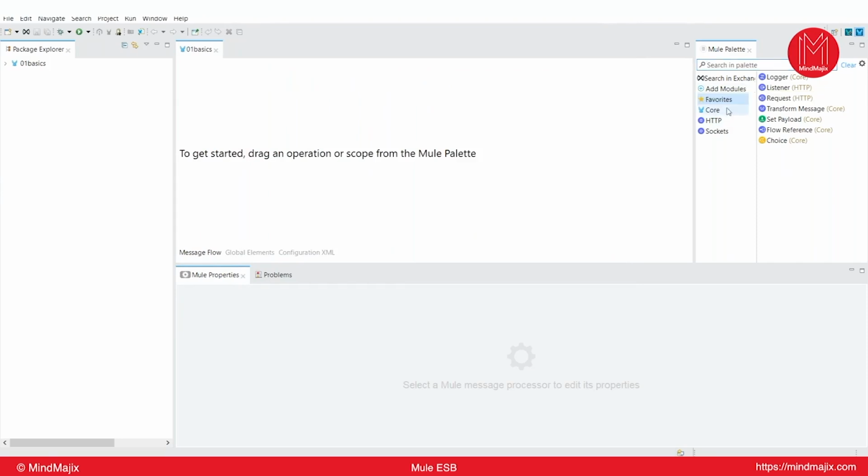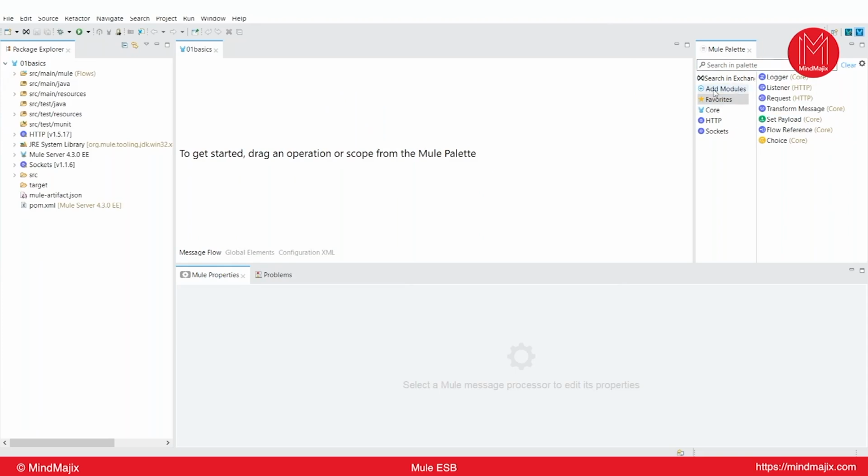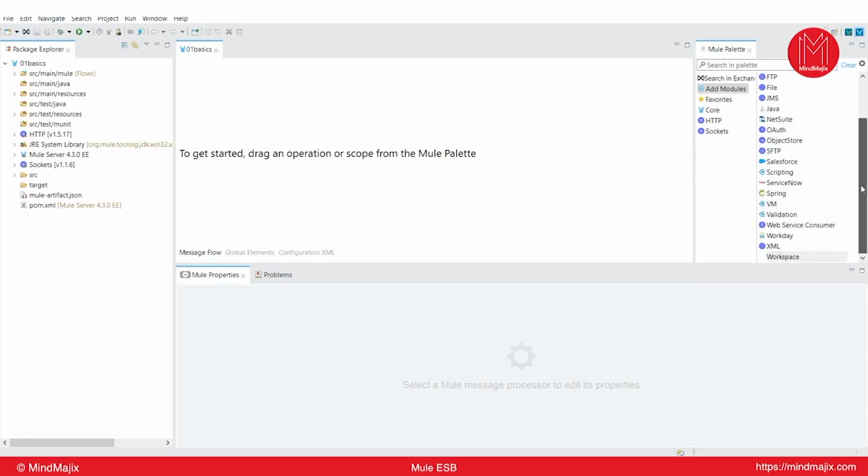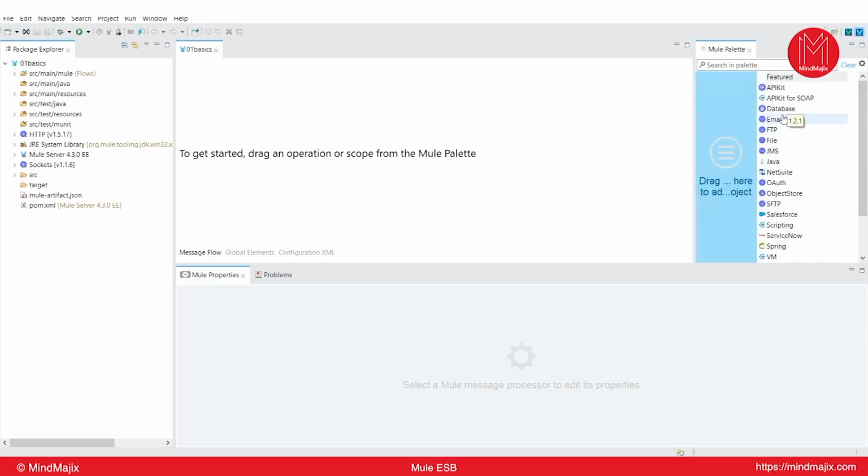Frequently used modules are released with the studio. If you want to add a particular module to your project, then you have to click on add modules. If you click on add modules, you can see all the modules present at studio level, right? If you want to use any module, just drag and drop it onto the left side.